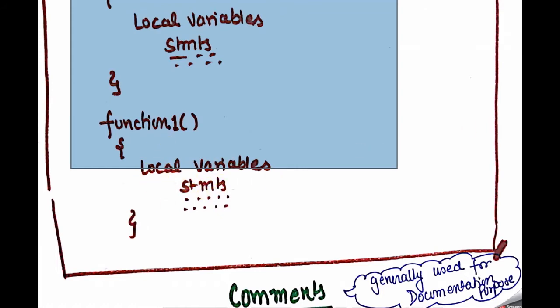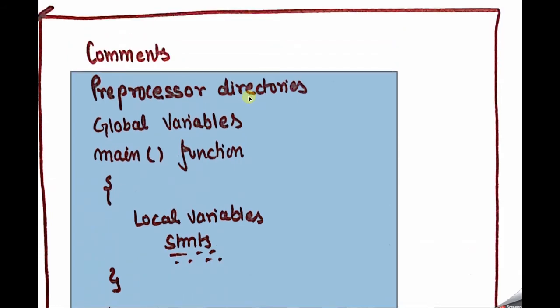So what we understand from here is that first of all, in writing a C program, we must have the calling of preprocessor directives. What are preprocessor directives? We can see that on the next page. First, just learn the order of writing a program. First we need to call the preprocessor directives, and after that we need to declare the global variables.